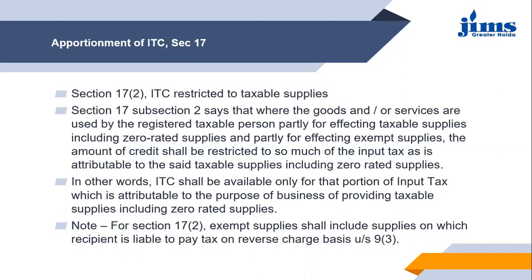These taxable supplies include the zero rated supplies, and exempt supplies here include the goods which are exempt from taxes, or non-taxable, or the goods for which tax is being paid on a reverse charge mechanism basis.